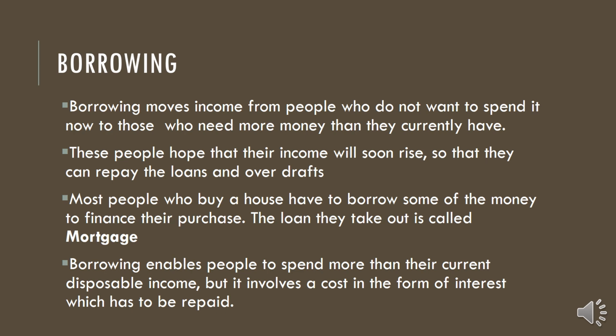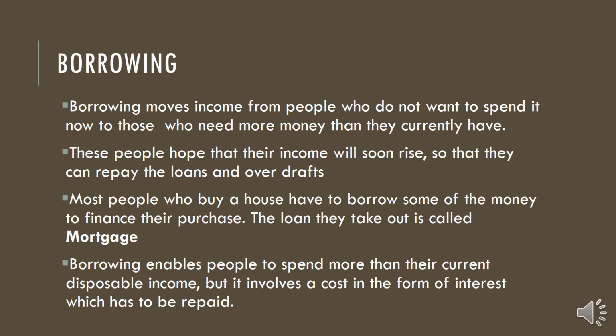For example, I have only 5,000 rupiah in my hand right now, so I need a little more. I will ask my friend, "Actually, you are not going to spend it now, so you give it to me, and I will give it back next month." In simple terms, that is called borrowing. These people hope that their income will rise soon. For example, I think that next month I will get a salary so I can repay him. Income will rise soon so that they can repay the loans and the overdraft.